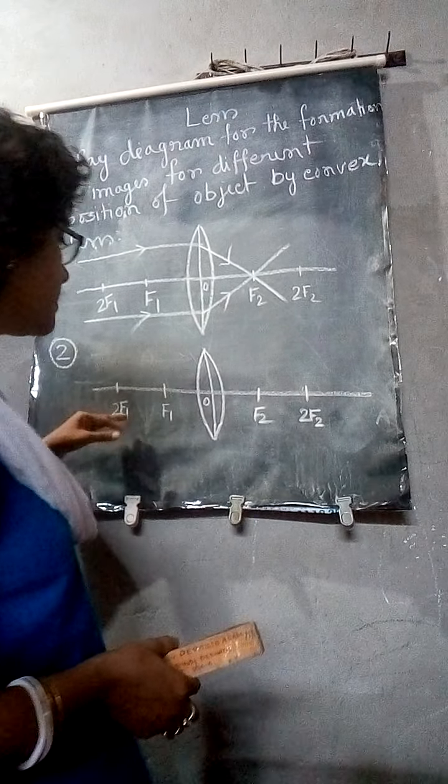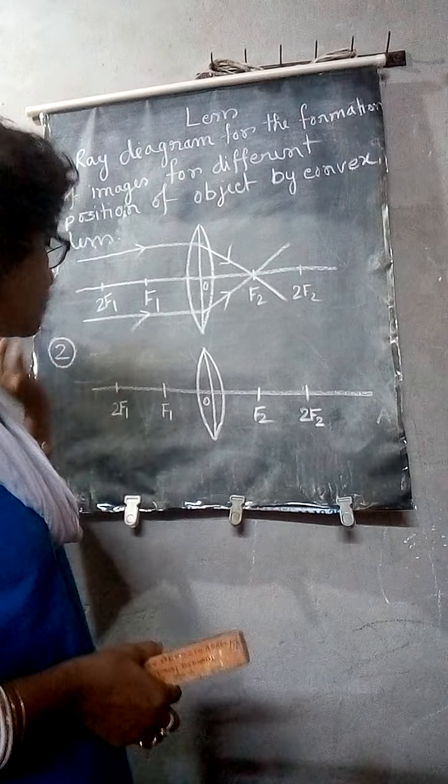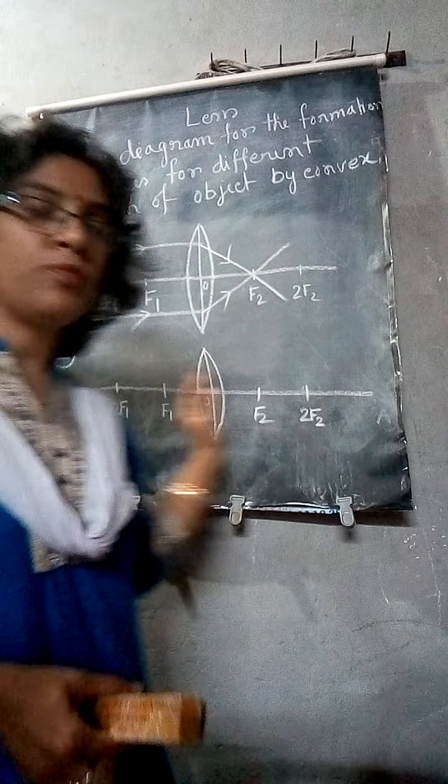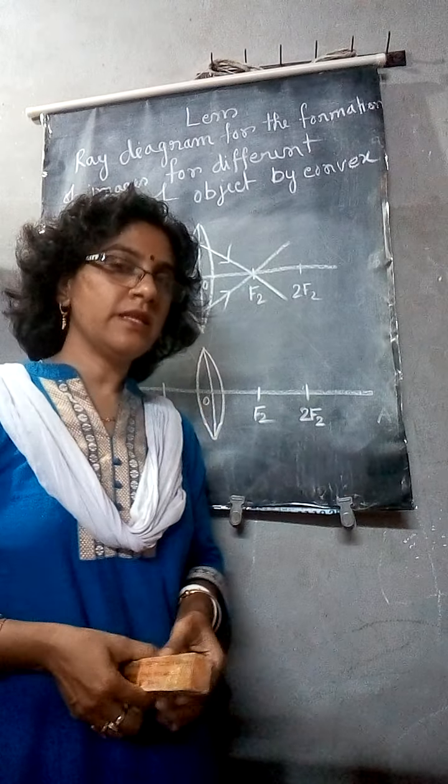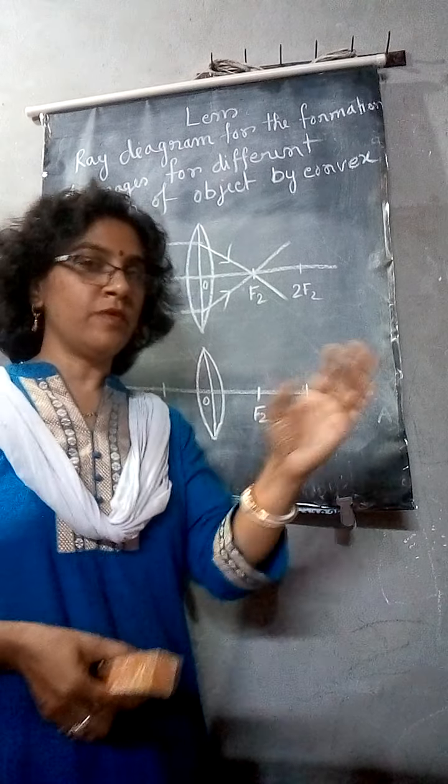In the second case, the object will be beyond 2F1. In this way, we will move the position of the object towards the lens, and you will see the image will move away from the lens.